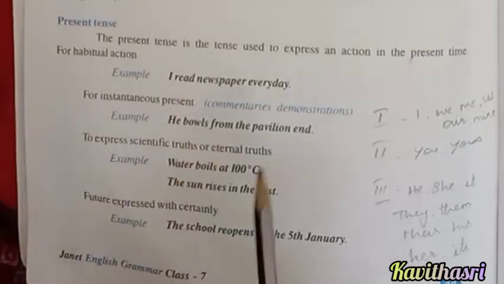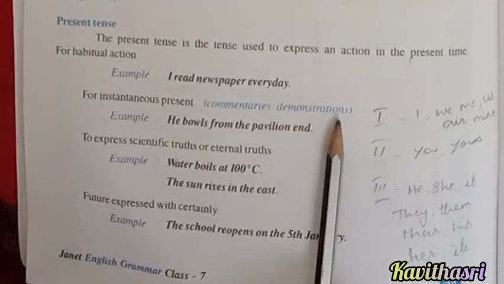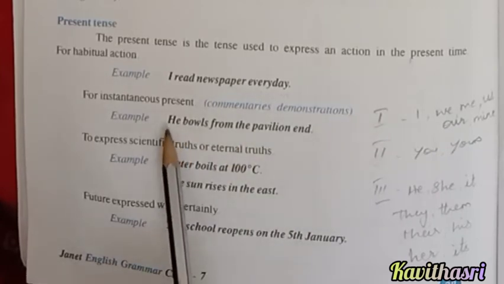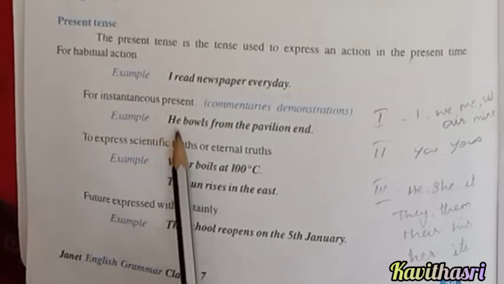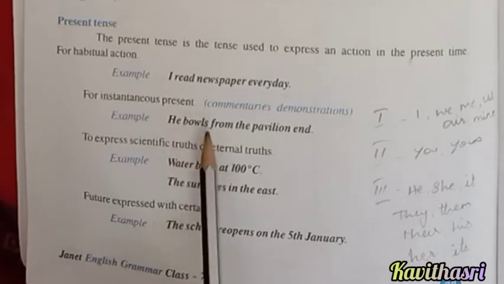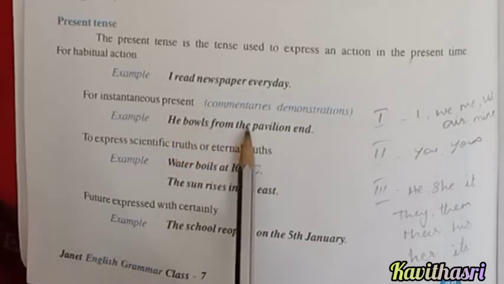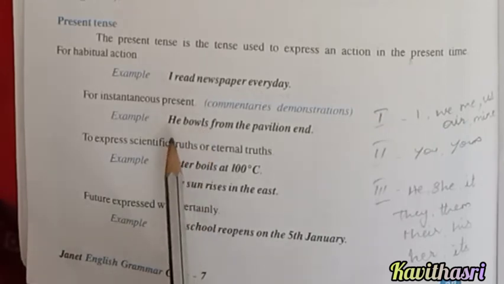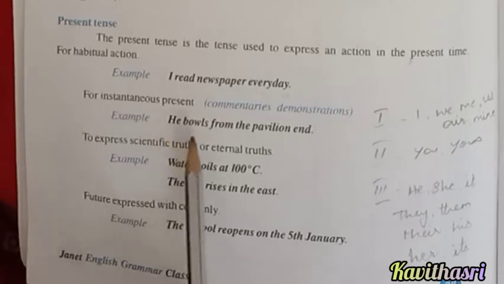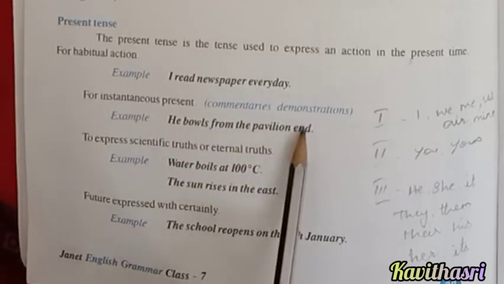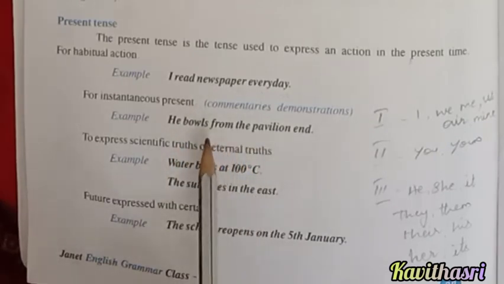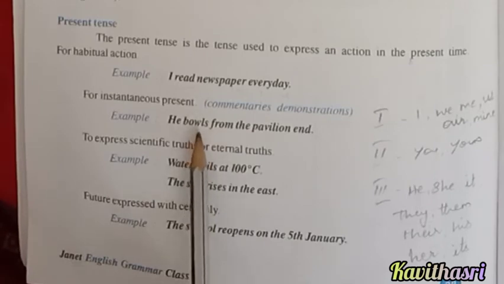Look at the second example, for commentaries or demonstrations. Here, he bowls from the pavilion end. Here, the noun is in third person. Who are all in third person? He, she, it. So, he bowls from the pavilion end. Here, we are adding s to the verb for present tense. Second example, she bowls from the pavilion end. It drinks milk every day. So for third person, we have to add s to the verb.